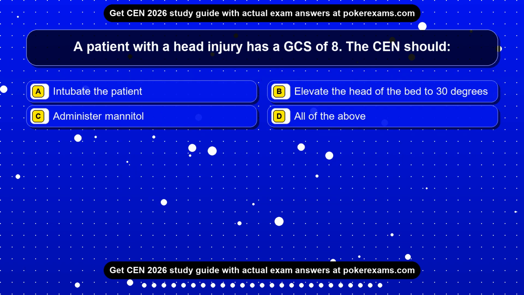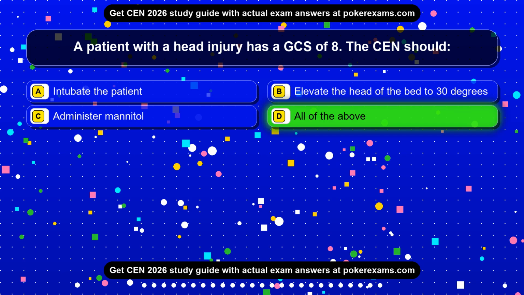Question 22. A patient with a head injury has a GCS of 8. The CEN should: Option A, intubate the patient. Option B, elevate the head of the bed to 30 degrees. Option C, administer mannitol. Option D, all of the above. The correct answer is option D.